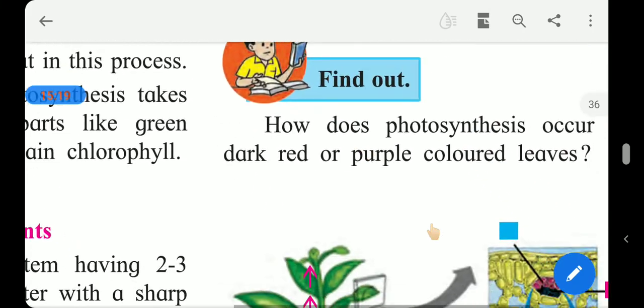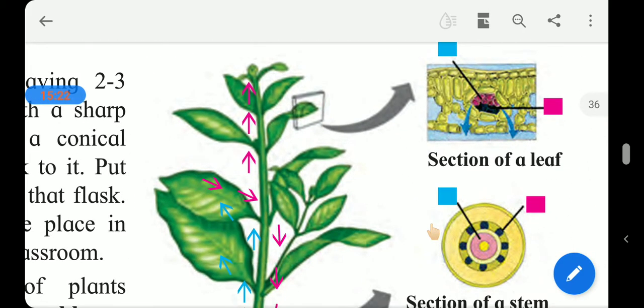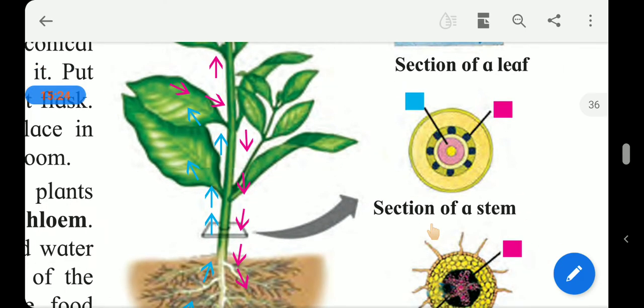The next topic we have is the transport system in plants.